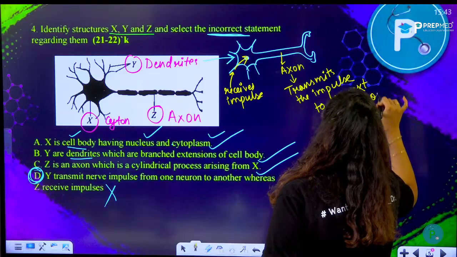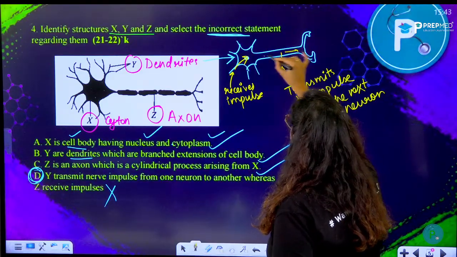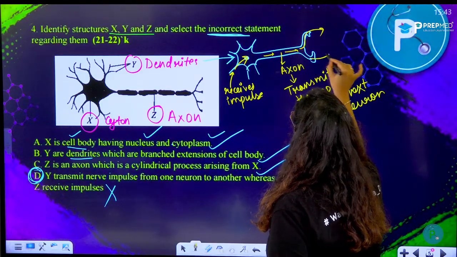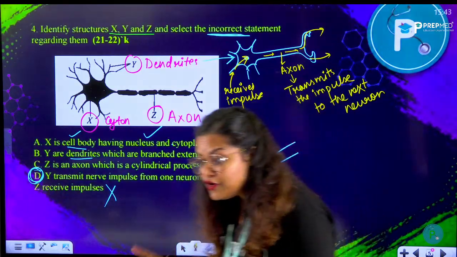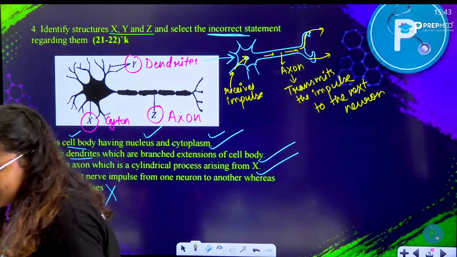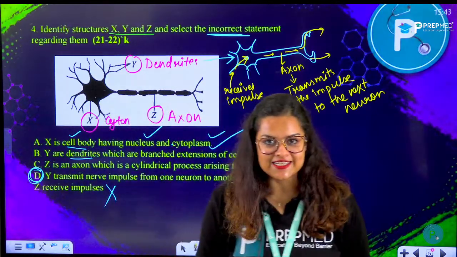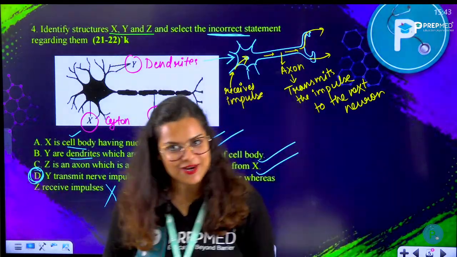So this is how it is transmitted from one neuron to the next neuron. So of course C is going to be incorrect here, right? You guys can also participate here. Please participate and try to answer along with me.